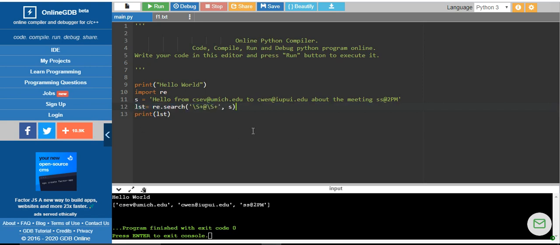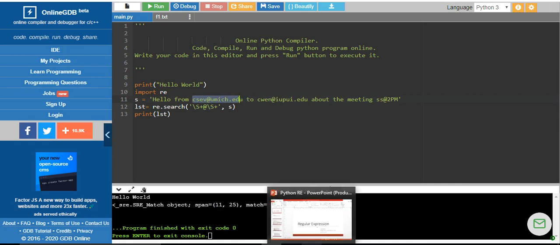So what is the output for this program? It says at the 11th position. See here, findall extracted all the occurrences of the pattern, but the search method extracted only the first occurrence of the pattern, that is cseciumic.edu. That is the difference between search and findall method.